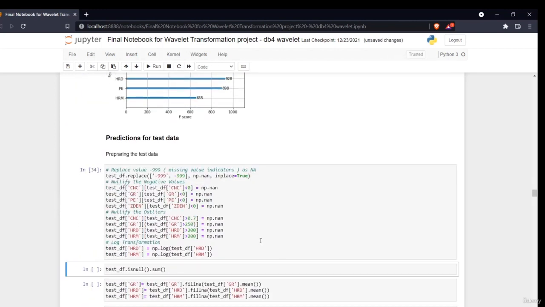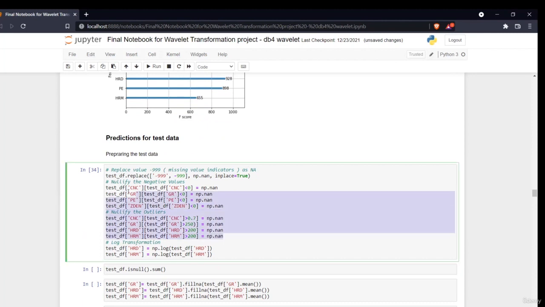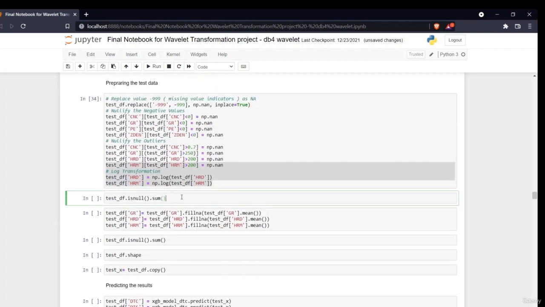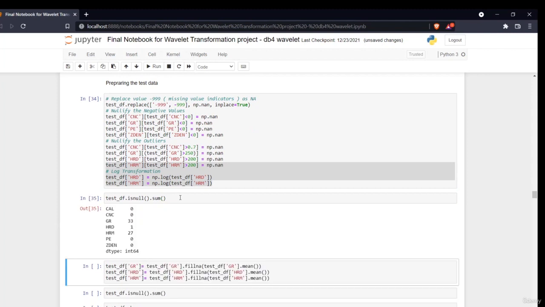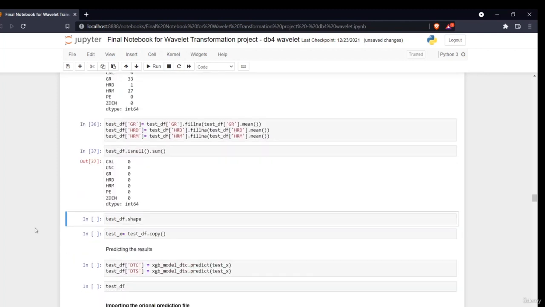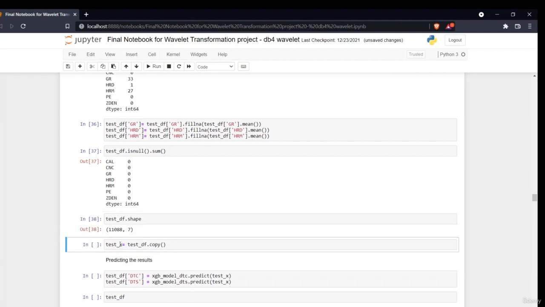I will be performing all those operations which we did on the train data, like replacing the -999 values with null values, replacing all the outlier values, and performing the log transformation. Then we'll be removing the null values. Now we'll see that there are no null values present, and the test data shape is 11,088 rows.